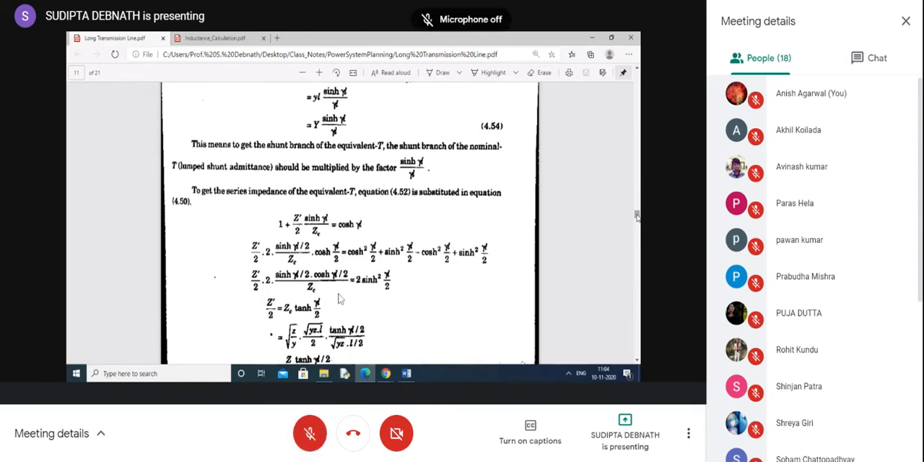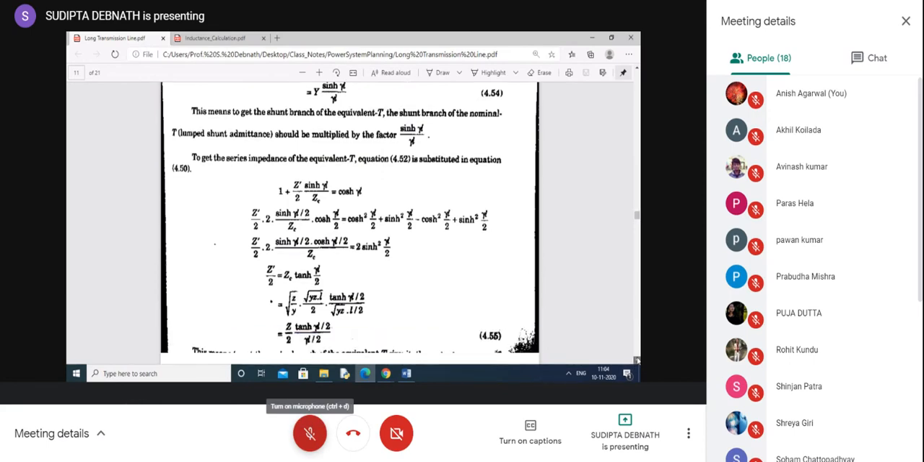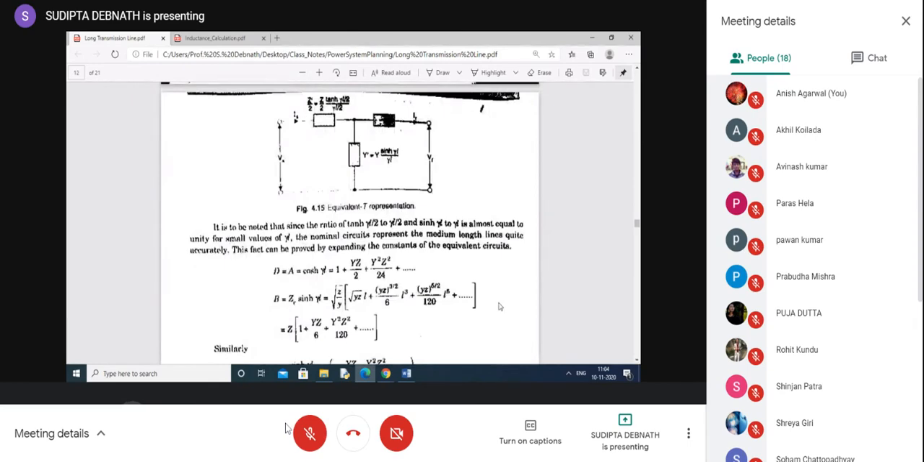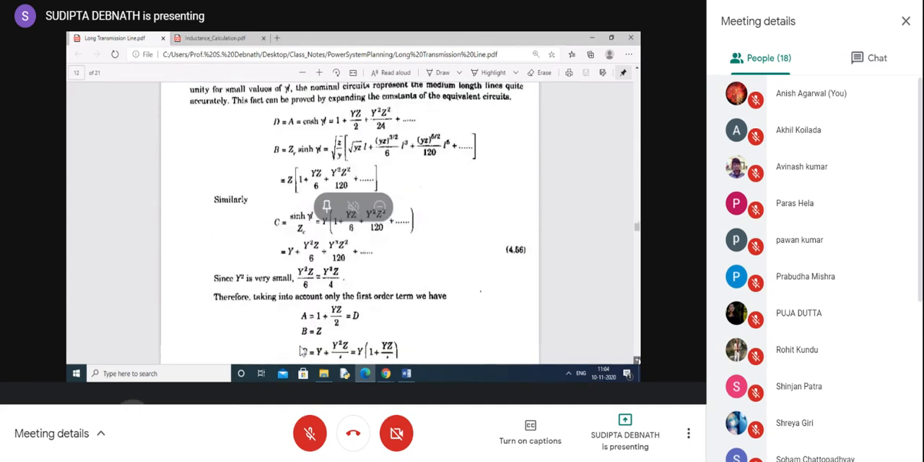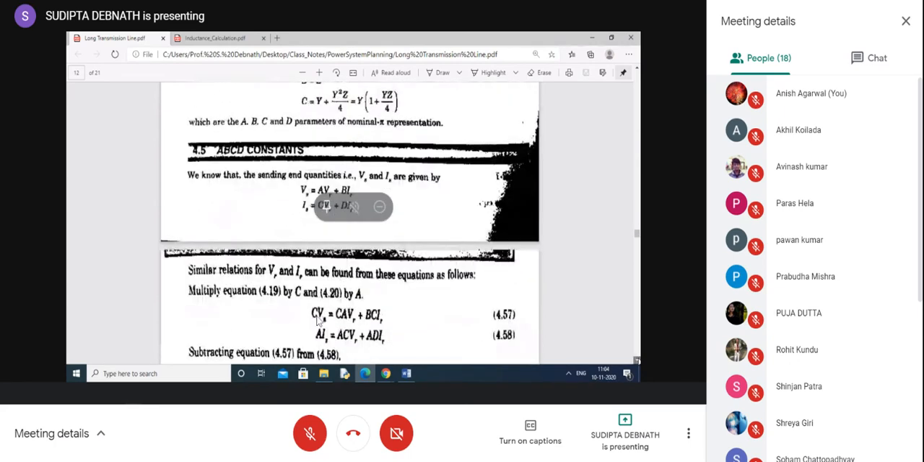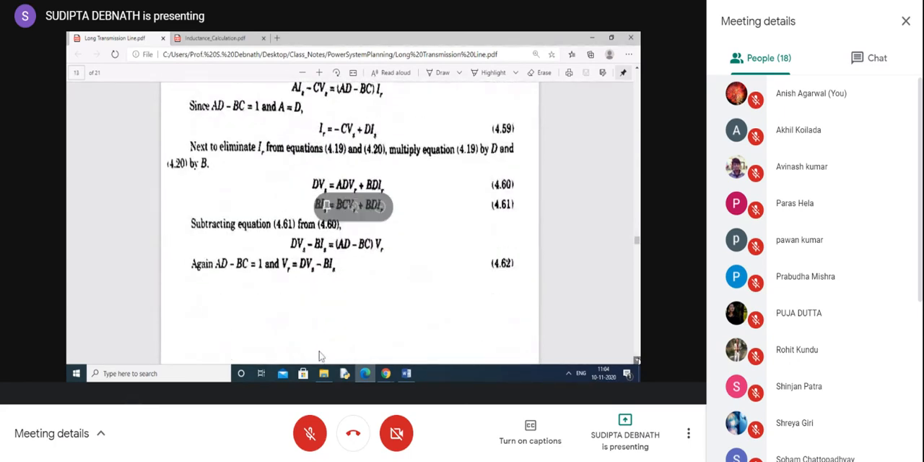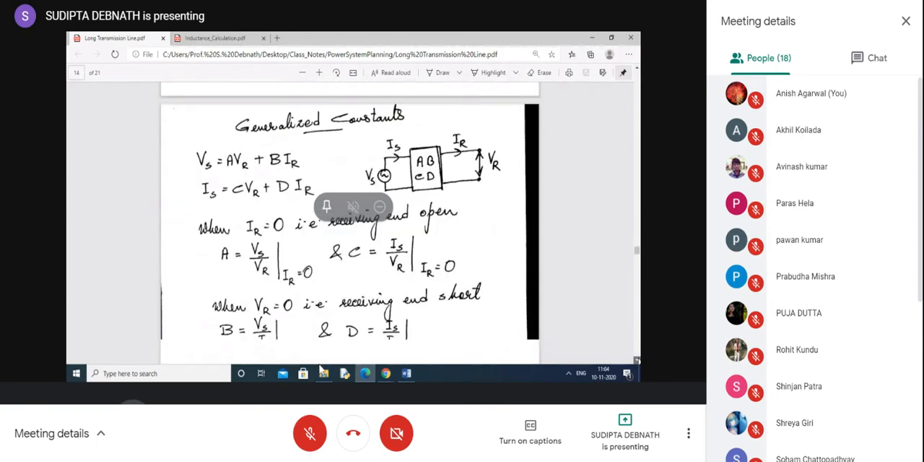I think you need to go and study this one to get a clearer concept. This is very important. Often in the examination you get this derivation: find the equivalent parameters for the pi representation or T representation. Now, these things I've already discussed.